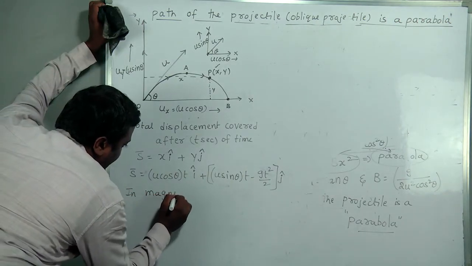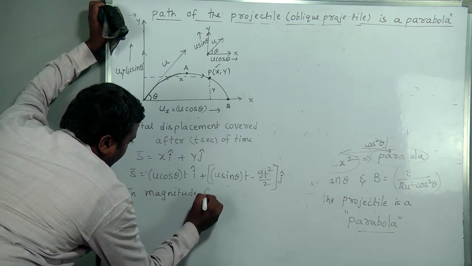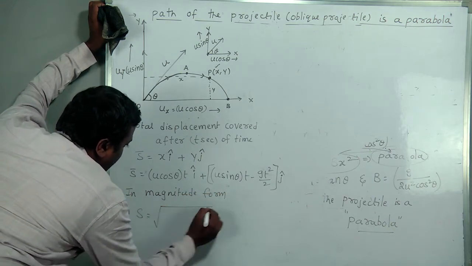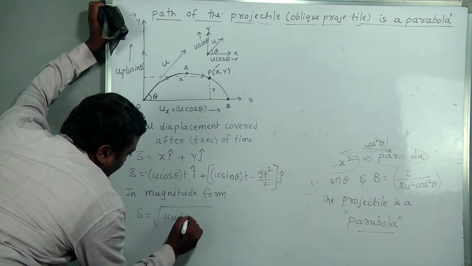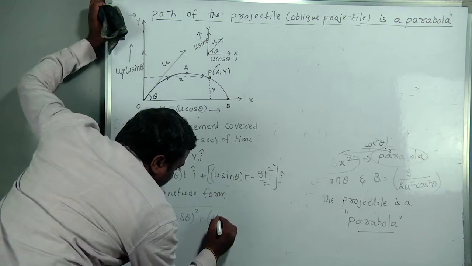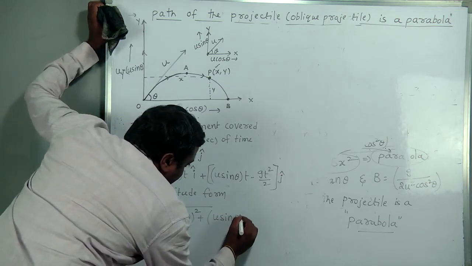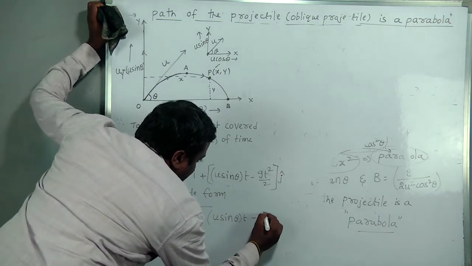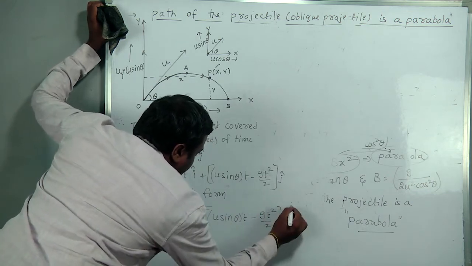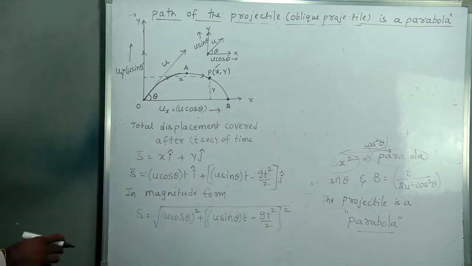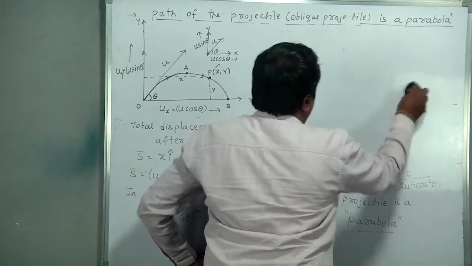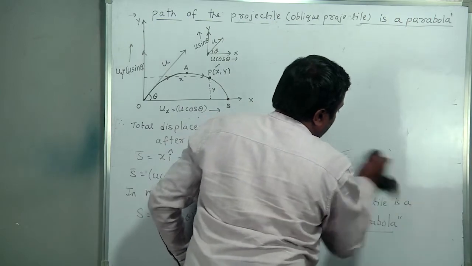In magnitude form, s equal to square root of (u cos theta)² plus (u sin theta t minus g t² by 2)². This is the total displacement covered after small t seconds. And another term is also possible to write.